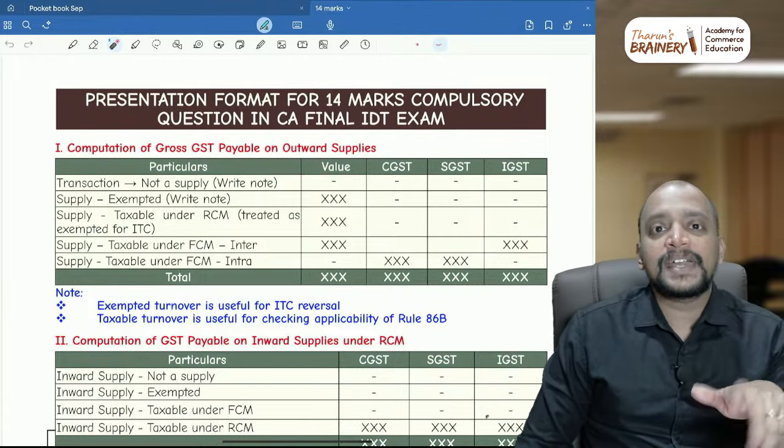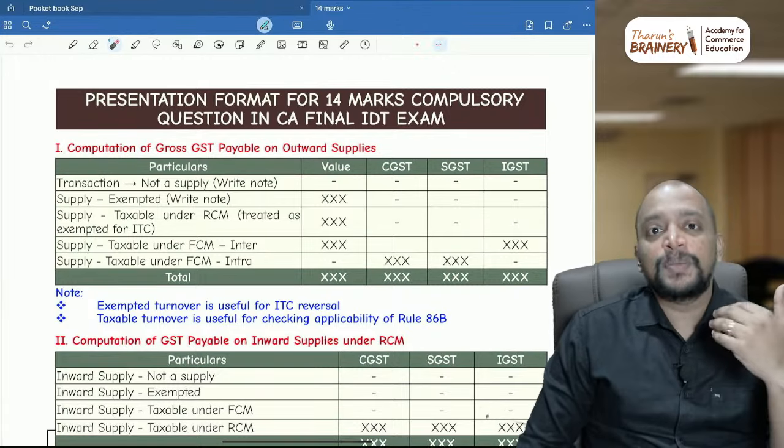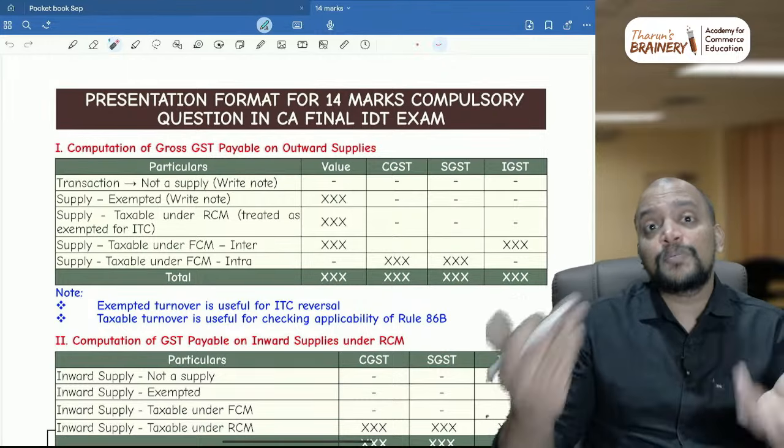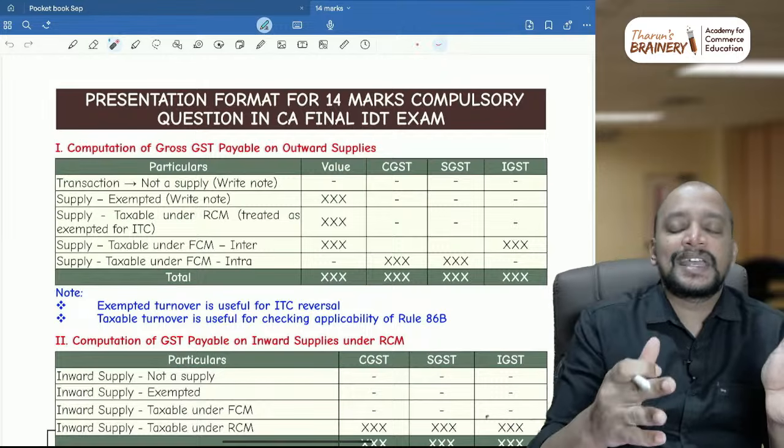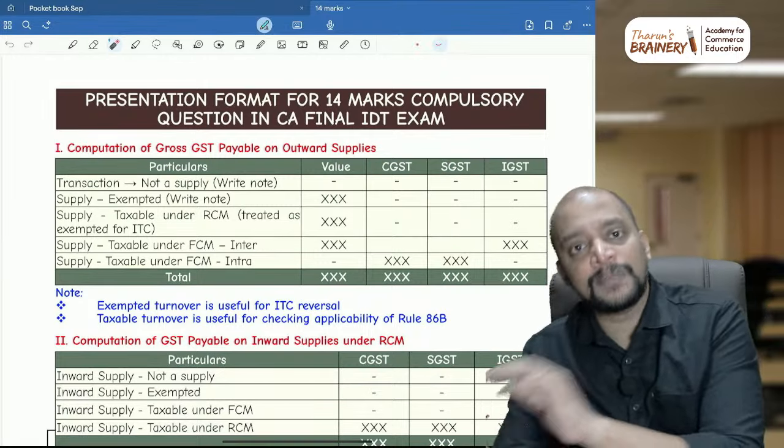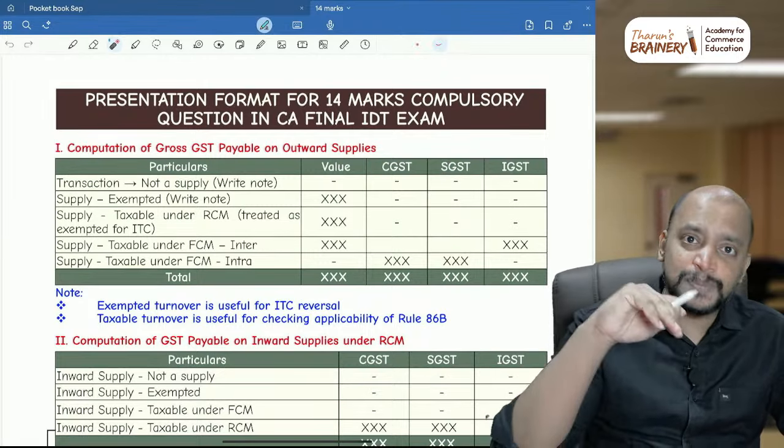That too, if the supplier is a body corporate or firm, it will be FCM. If the supplier is other than a body corporate or firm, it will be RCM. So therefore, in my example, direct selling agent service to a bank is covered under RCM. So it will not be covered under this particular liability.